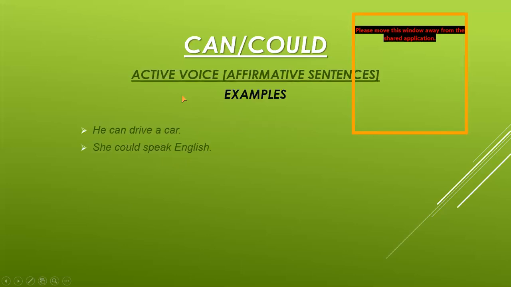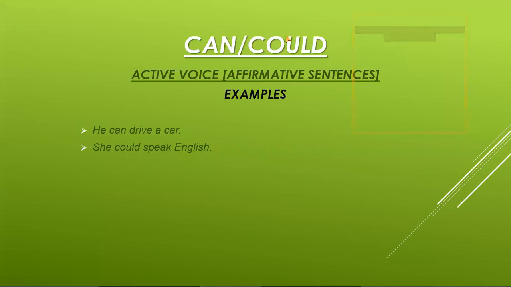Now I'm showing you the examples for the active voice affirmative sentences. The example is, he can drive a car. He is the subject, can is the modal verb, drive is the first form of verb, a car is the object. Full stop. Next example is, she could speak English.